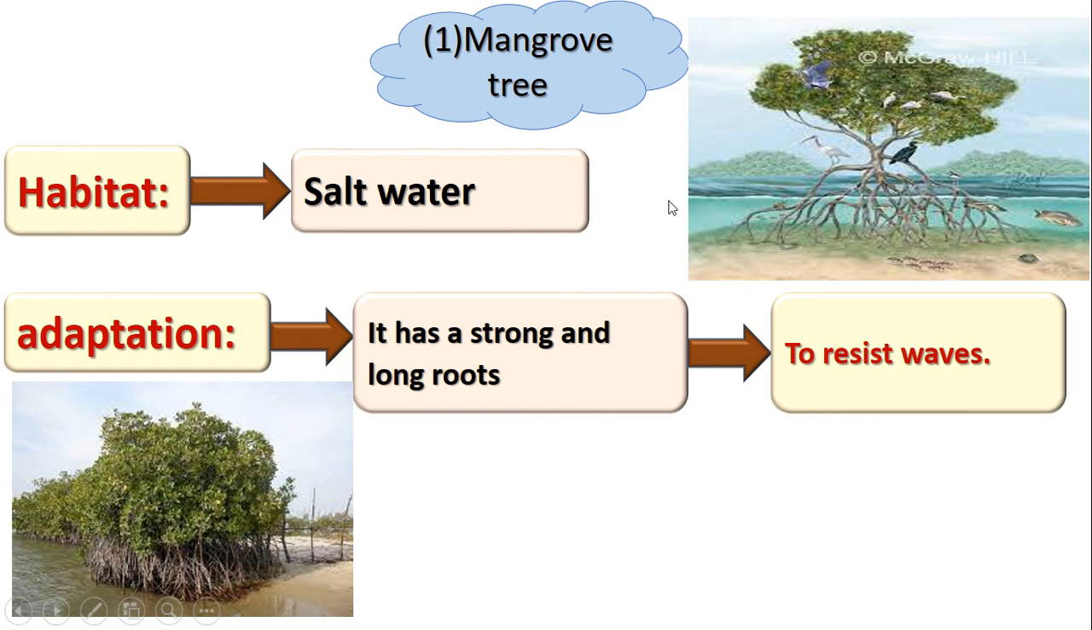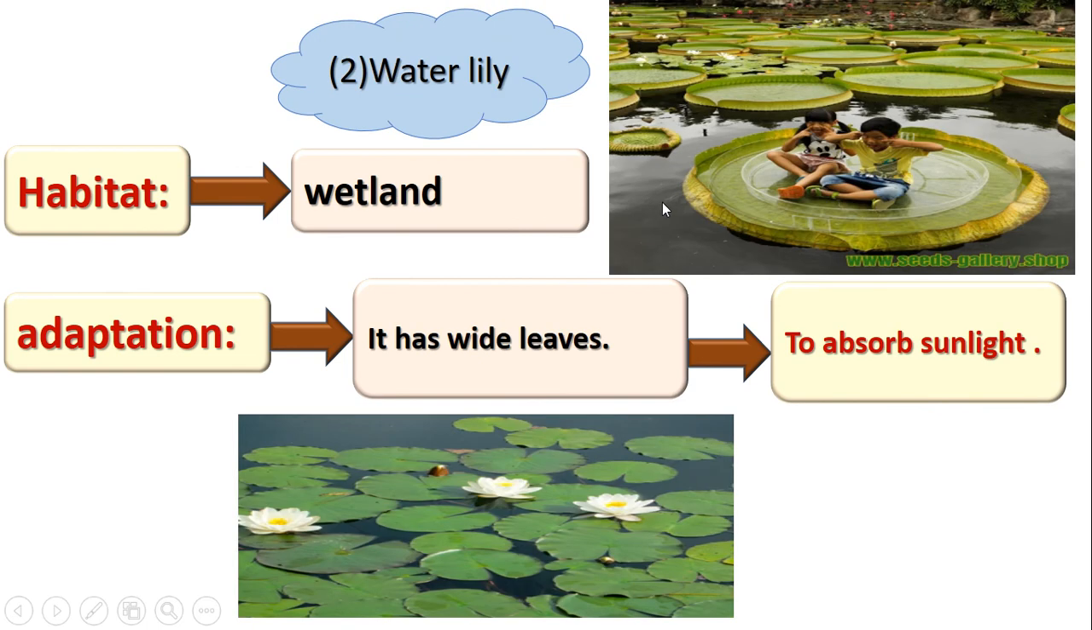Let's talk about number two. Number two is the water lily. The water lily habitat is the wetland. What is the habitat of water lily? Wetland. Okay, look at the picture. Can you see the leaves of the water lily? What is the shape of the leaves? It's very wide, right? It's very big and wide.